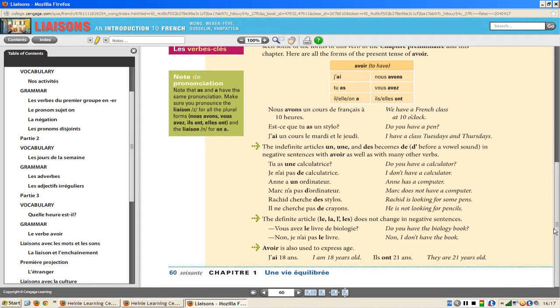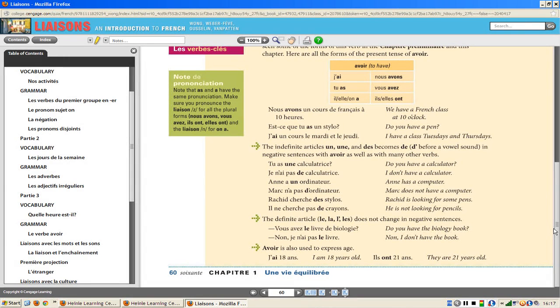So if someone's talking about a specific book, for example, vous avez le livre? You know, in that case, you're saying the book I was talking to you about, the book that I wanted to buy. Vous avez le livre? Non, désolé, je n'ai pas le livre. Vous avez la bicyclette? Non, je n'ai pas la bicyclette.